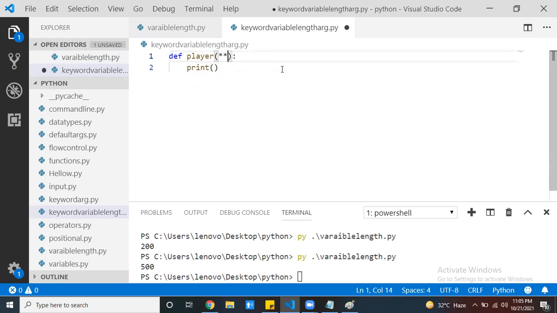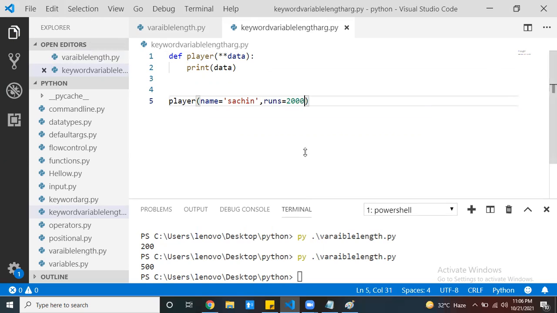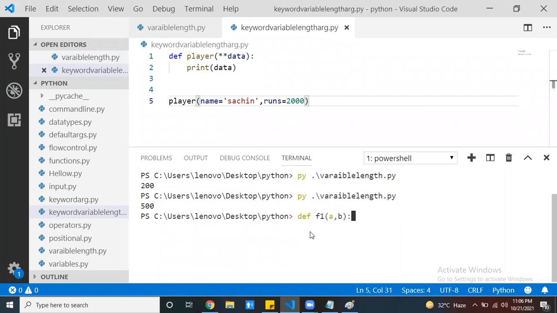Print the data. Now, this is my player function. You can call it with my name is Sachin, it's one key value pair. This runs is 20,000, this is one more key value pair. Now you can run it.